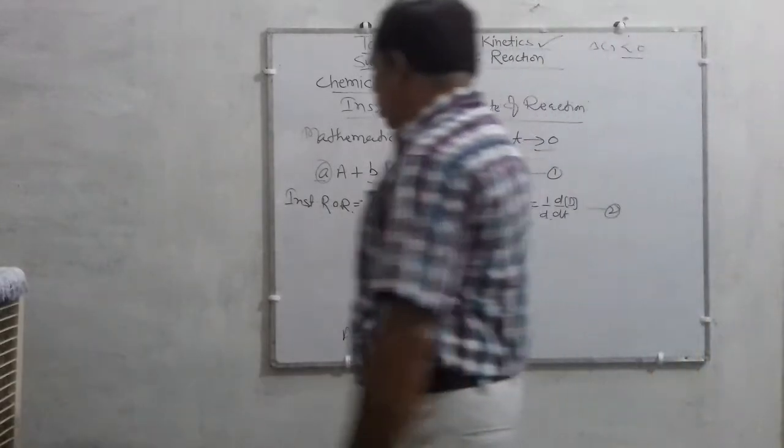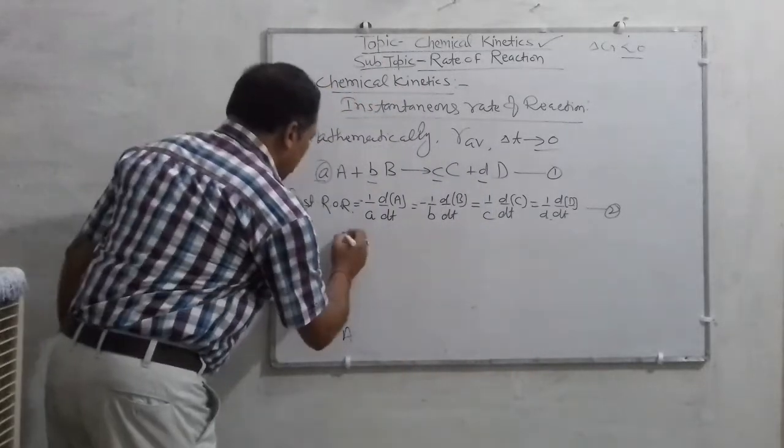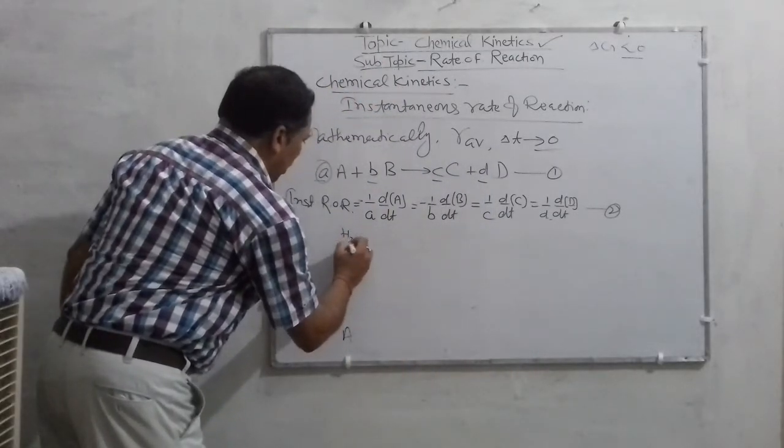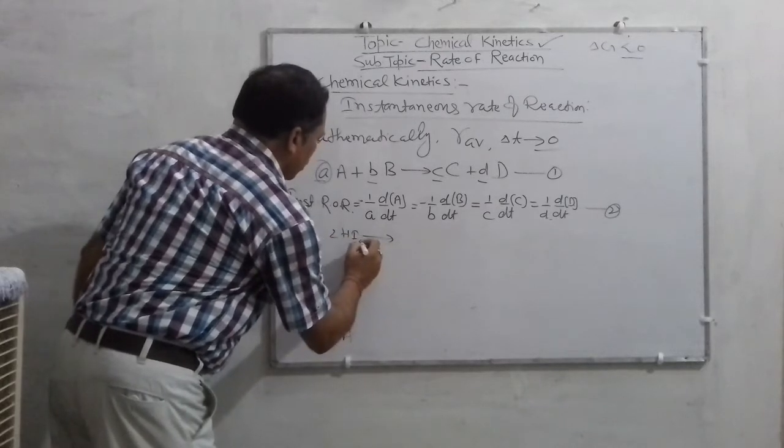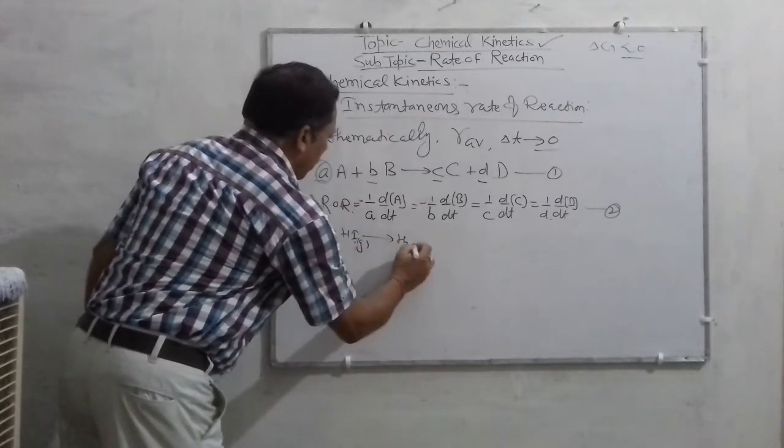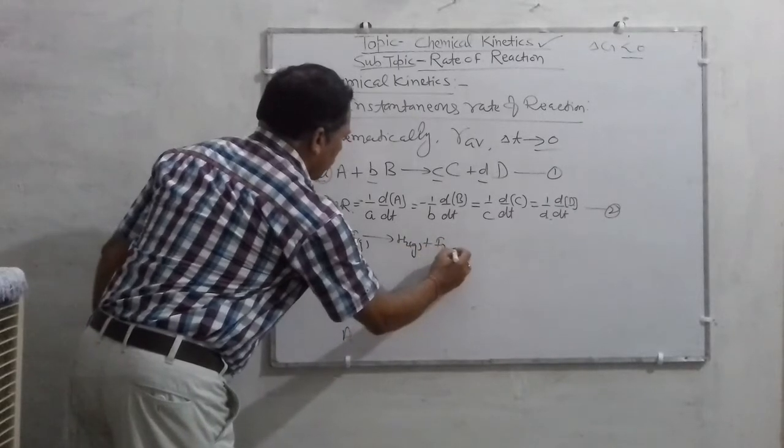Now, children, suppose any chemical reaction is given as 2HI changing into H2 and I2.